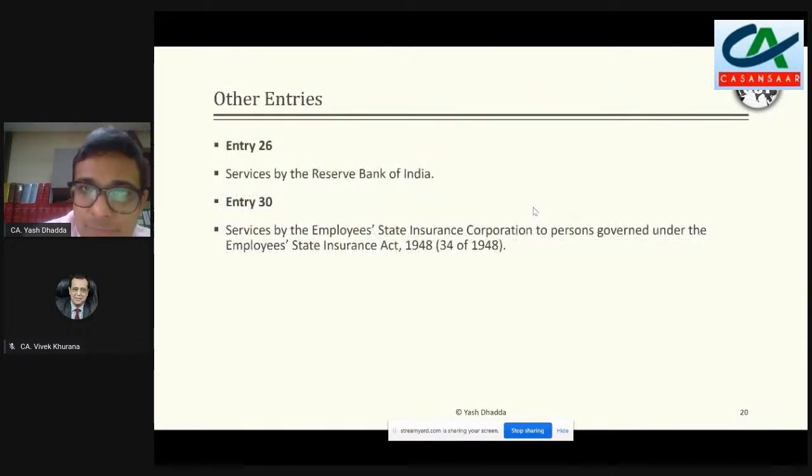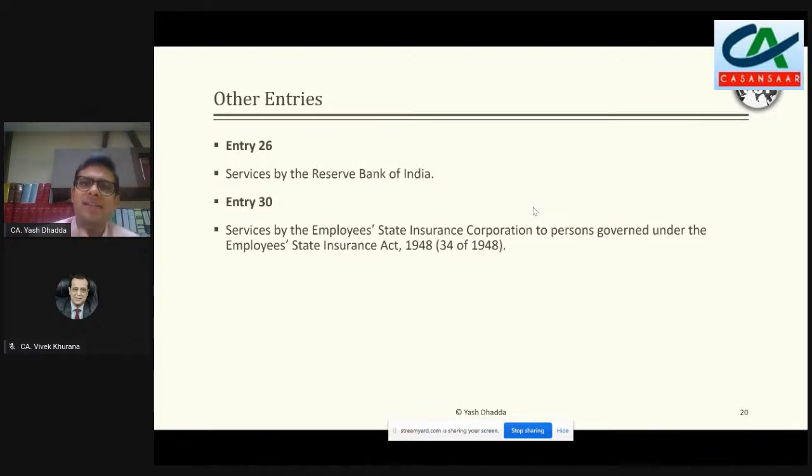Now when we do that, before we go to the education exemption entry, I would like all of us to read these two entries. Though this is not related to the topic, it has understanding value here, because if we understand what government is trying to exempt in these two entries, then probably when we go to the education side of it, we will be able to understand in a slightly better manner. So when entry 26 says services by Reserve Bank of India, what is basically government trying to exempt here?